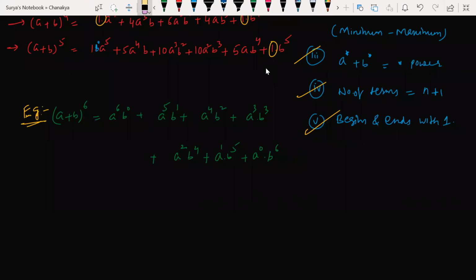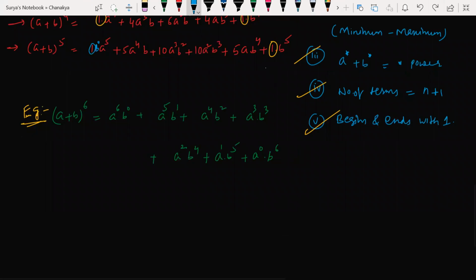Sir, is it the full expansion? Is it the right answer? No, it is not the right answer. We just wrote only variables. We need to write coefficients as well, right? Here 1, here 5, 10, 10, 5, here 1 again.